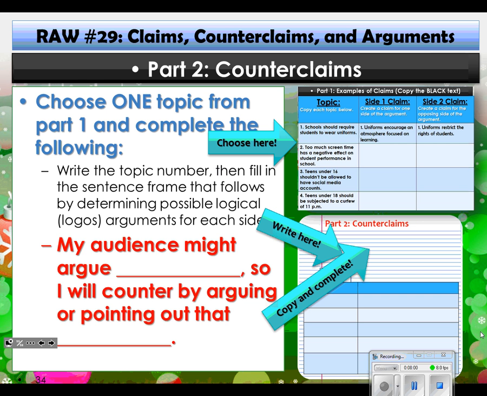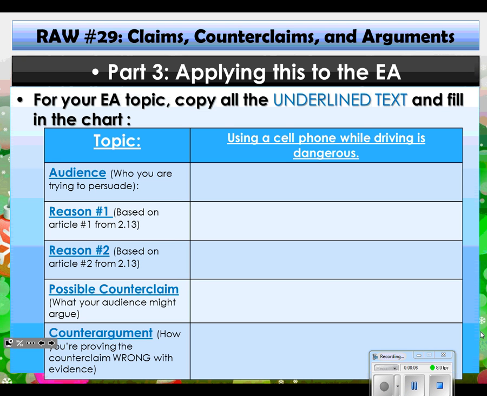Now that you've had some time, we're going to move on to the final part. All right, and Part 3 was the arguments. Okay? Now with the arguments, here's the chart. The directions say to copy all of the underlined text. So all of that stuff that is in the parentheses, don't copy it. It's not underlined. Now the way to finish this chart, very simple. Notice all the way at the top, we're talking about the topic for our argumentative essay. Using a cell phone while driving is dangerous.